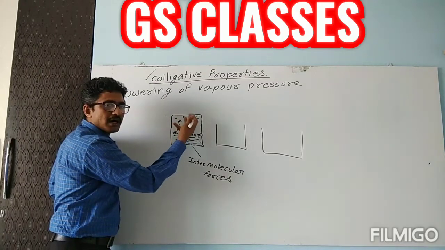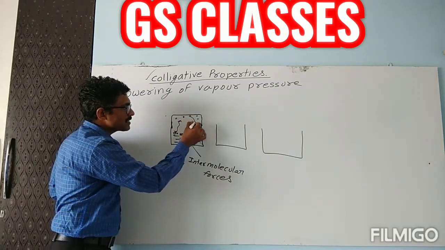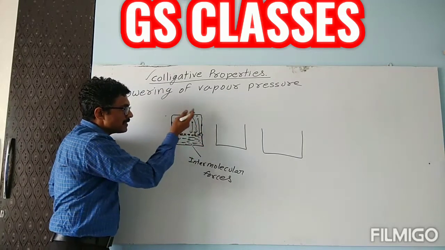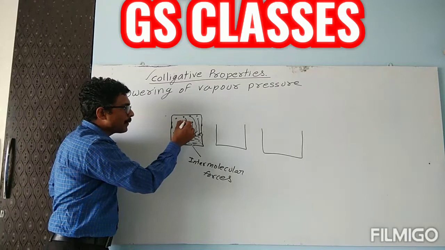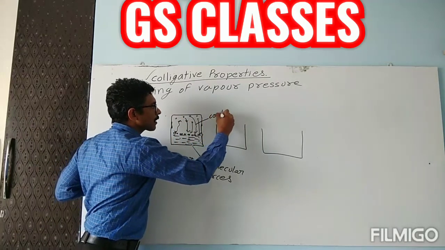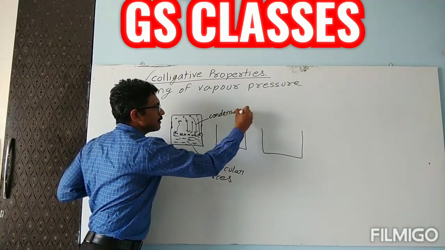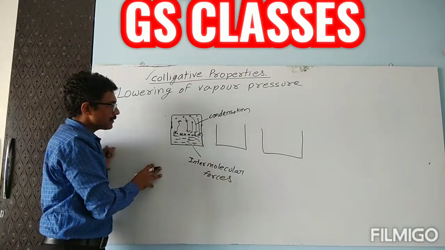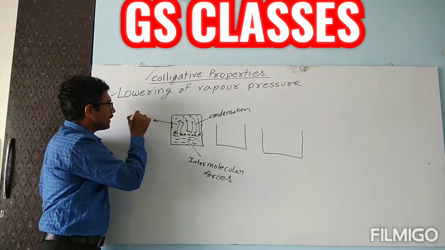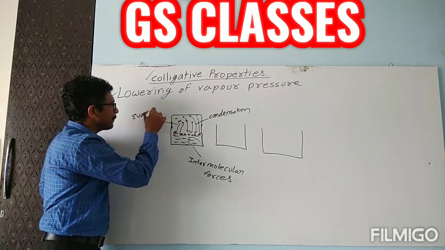After evaporation, a reverse process starts. These particles from the vapor again go through the process of condensation. They come back. And the particles which are leaving the system, they are following a process of evaporation.